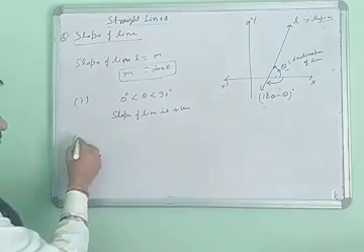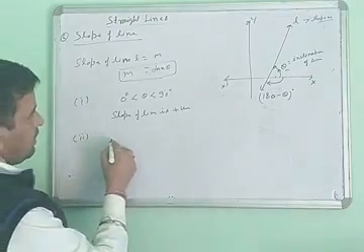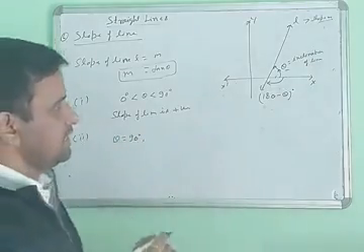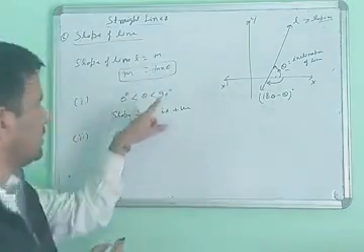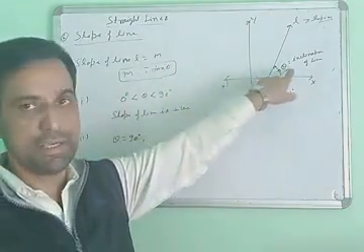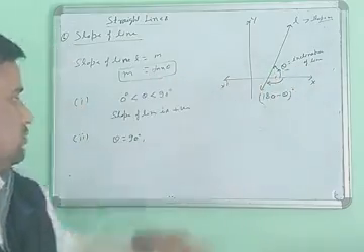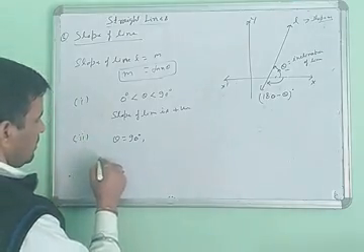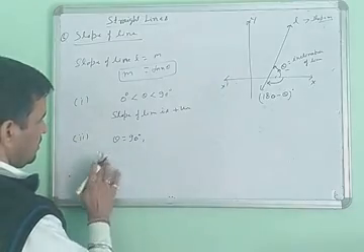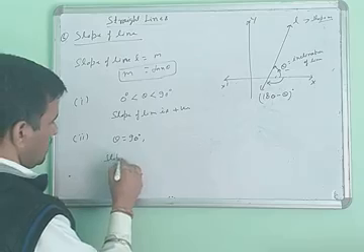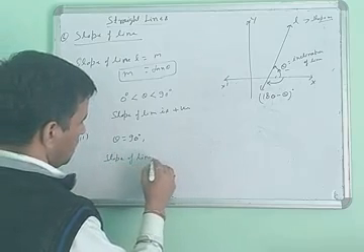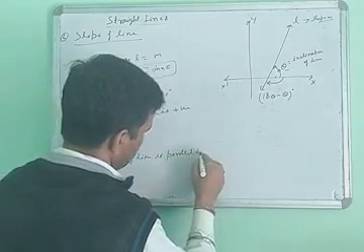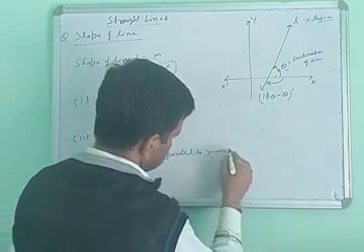Second case: when theta equals exactly 90 degrees. Suppose the value of this theta is 90 degrees. What is the nature of the slope of the line? Then the line is parallel to the y-axis.